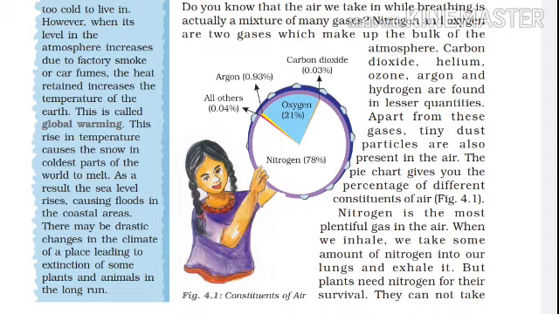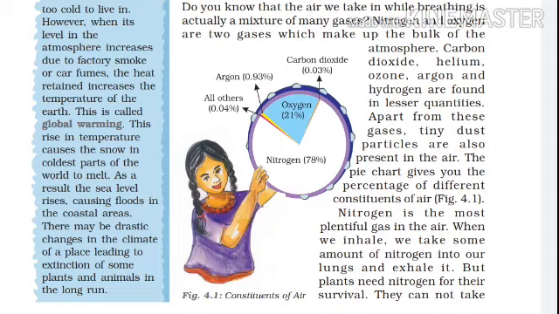Nitrogen. First of all, nitrogen. Nitrogen makes up about 78%. It means atmosphere is made up of 78% nitrogen.